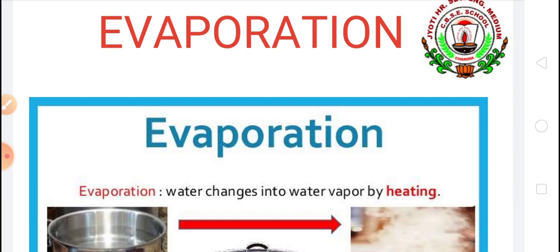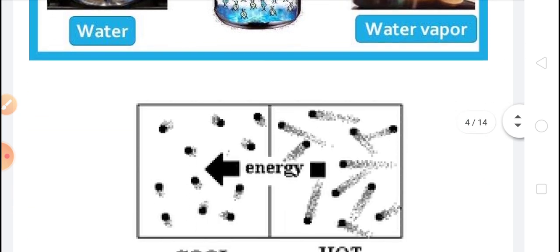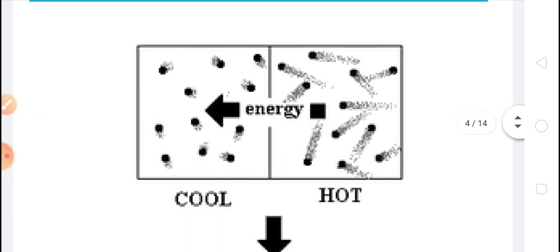Children, when water is heated, it changes into vapor, and vapor is a gas. Water is liquid, and when water is heated, it changes into vapor. When water is heated, the molecules of water move faster. And they start moving apart.